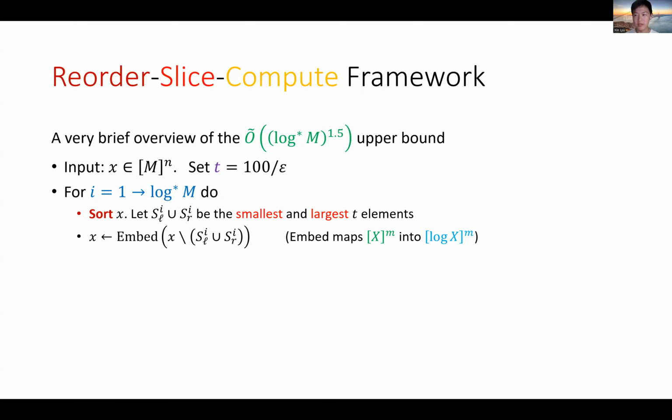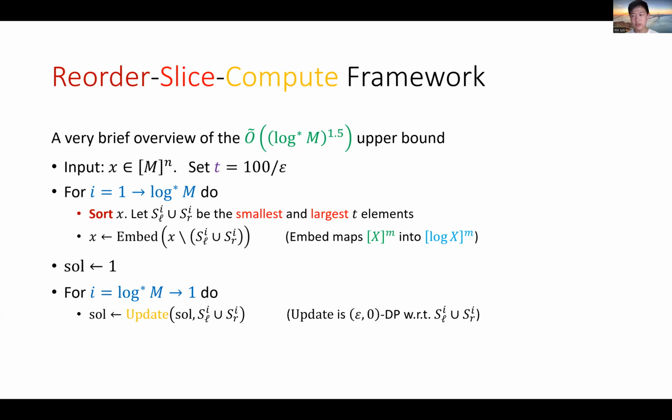For simplicity, let's just assume that the domain is of size 1 in this presentation. Then you can trivially set up a solution, which is just 1. We assume this is a solution for the reduced instance, and we want to apply a series of upgrades, or liftings, to get a solution for the original instance. To do that, we iterate: for i from log star m to 1,